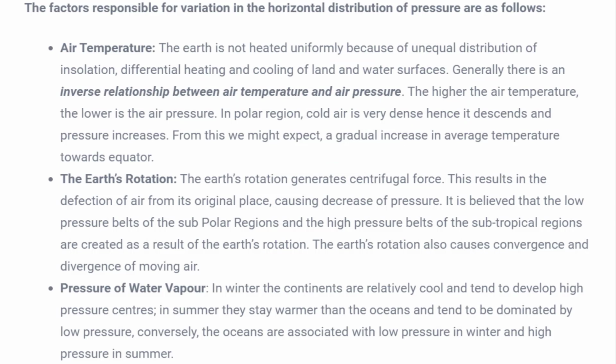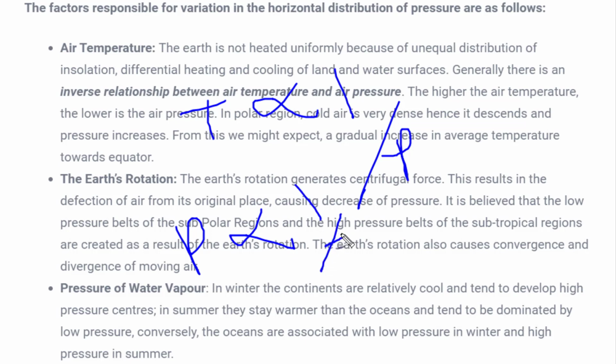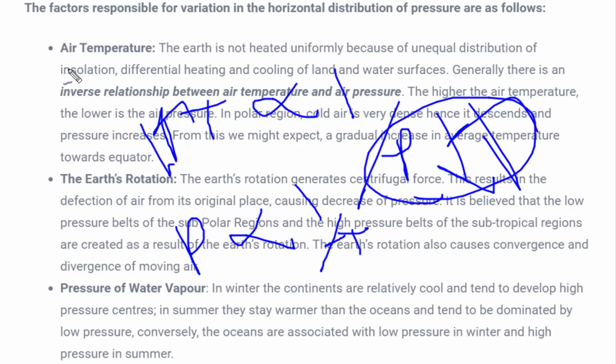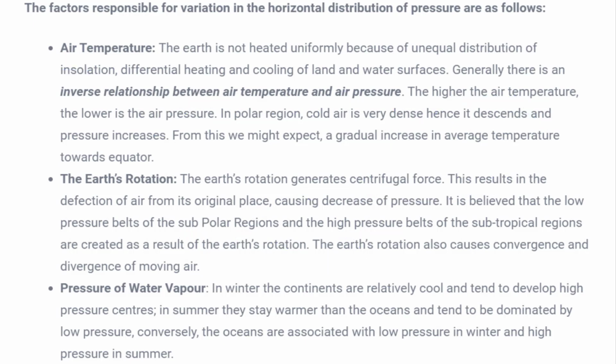So overall we can see temperature is inversely proportional to pressure, or we can say pressure is inversely proportional to temperature, both are the same. So what does inversely proportional mean? It means whenever temperature increases, pressure will decrease, and if temperature decreases, pressure will increase. Inversely means just opposite. Directly proportional means if temperature increases, pressure increases, and inversely is just opposite. If one factor is increasing, the other factor will decrease. So here we have seen that air temperature is responsible for creating different kinds of pressure at different places.